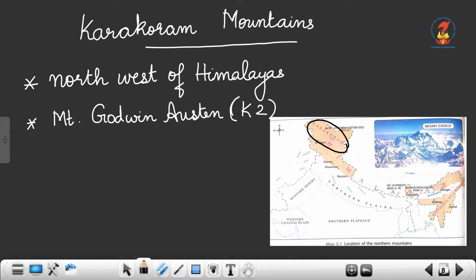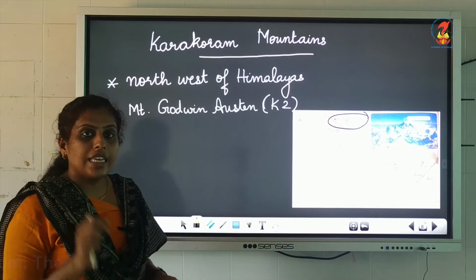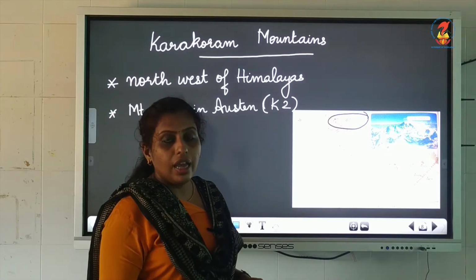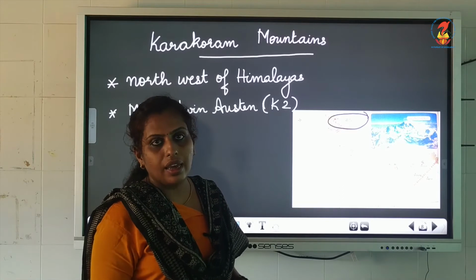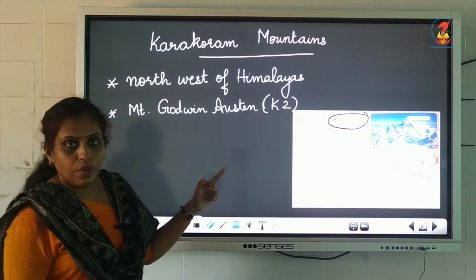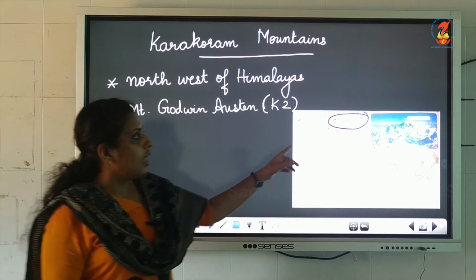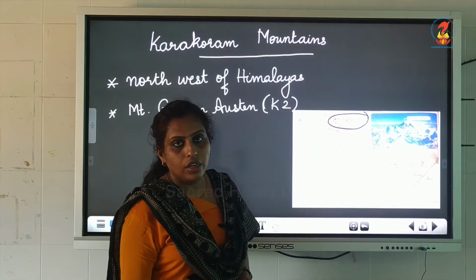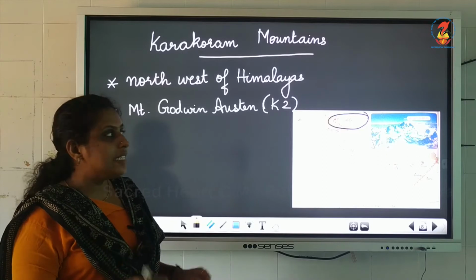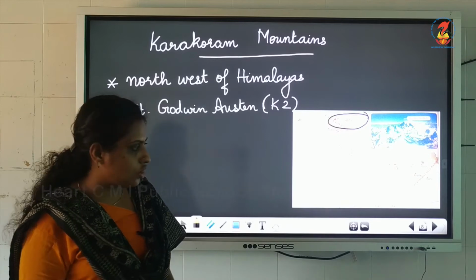Its name is Mount Godwin Austen, K2. This Mount Godwin Austen is the second highest peak in the world and the highest peak in India. So, the Karakoram mountains lies in the northwest of Himalayas and it has the highest peak of India named as Mount Godwin Austen. Okay, now let's see the states that belong to this mountain range.